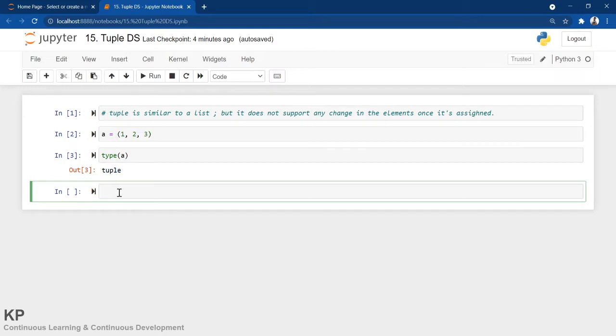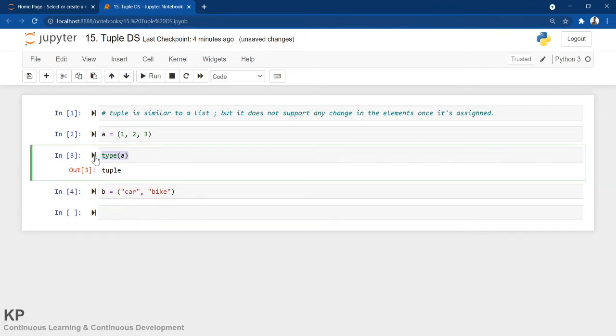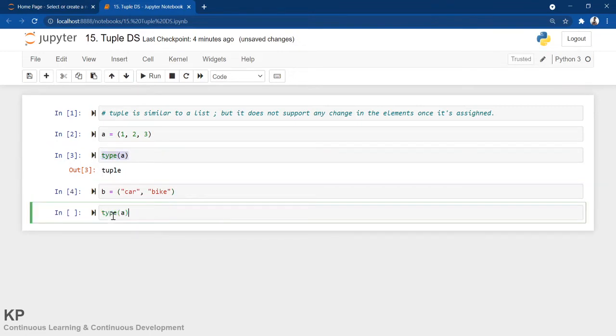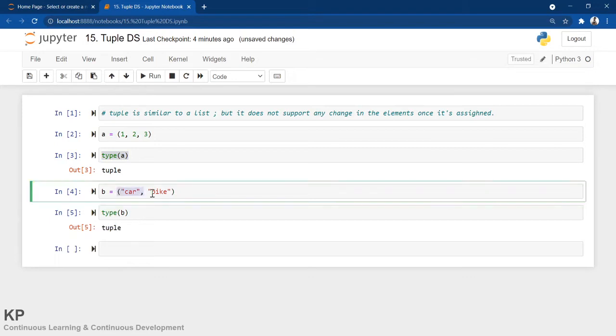For strings, similarly, let me do b equals to, I'm putting car and bike, closing this side and putting one this side. So this is also a tuple. Let me copy this and paste it over here, changing it to b. You can see this is also a tuple. This tuple contains only strings, and that tuple only contains integers.